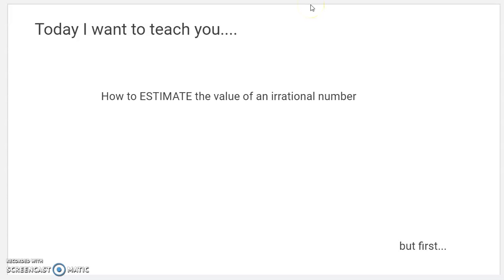Today, I want to teach you how to estimate the value of an irrational number. So if you would, make this the title on the next open page in your math notebook. After you've written the title, you may put everything aside, empty your hands, clear yourself of clutter and any distraction, and turn that brain up to a level 10.